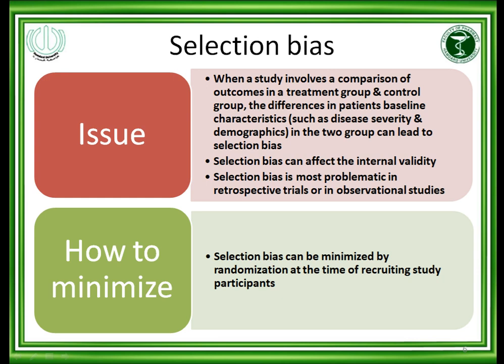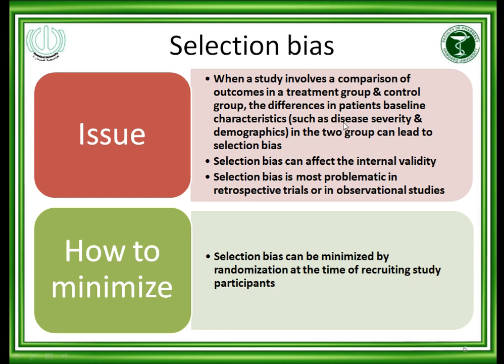What is selection bias? When a study involves a comparison of outcome in a treatment group and control group, treatment group experimental drug, control group reference drug, the differences in patients' baseline characteristics such as disease severity and demographics in two groups can lead to selection bias.